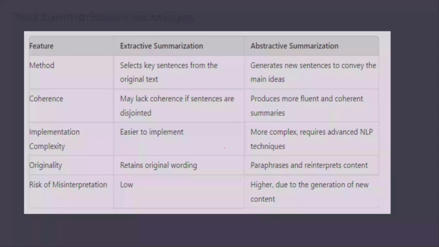But abstractive summarization, what happens is, it will try to give out a new sentence, a new paragraph, or a new point from the existing points, but they will be closely related. Whenever we use abstractive summarization, we need to be very careful. Why? Because it might give wrong information. It might interpret certain values that are not present in the original report. So in those cases where you need the exact value and the machine should not use its intelligence to create its own values, you need to use extractive summarization.